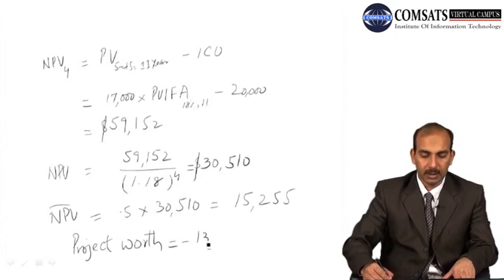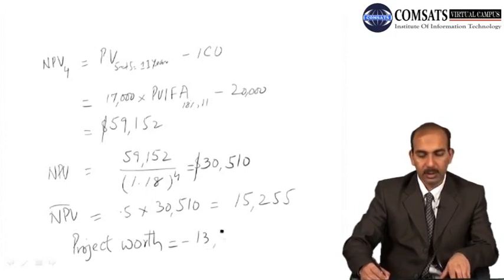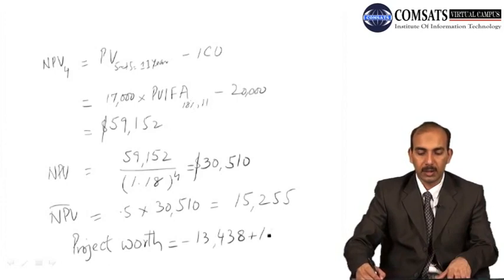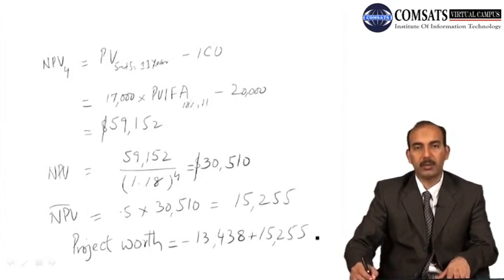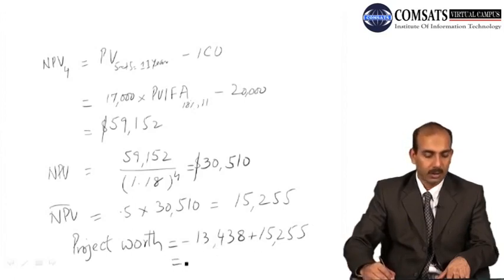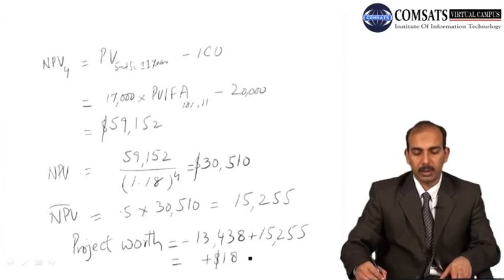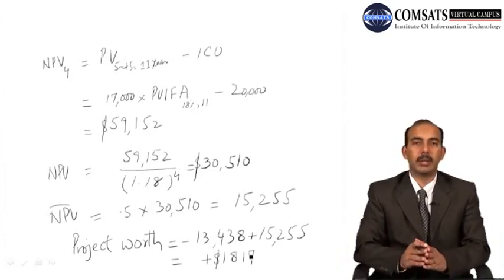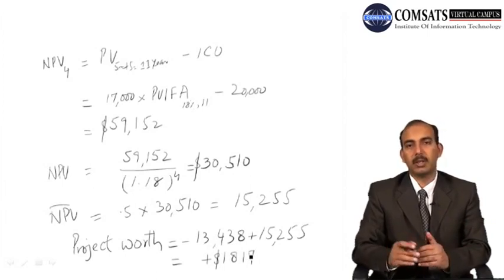It was minus 13,438, plus if we exercise the option to expand the business at the end of the 4th year, and we can generate another $15,255, it will make it plus, and when we solve for it we get the project worth equal to $1,817. So you can see here, using the managerial options, a project which was not worth accepting became worth acceptance.